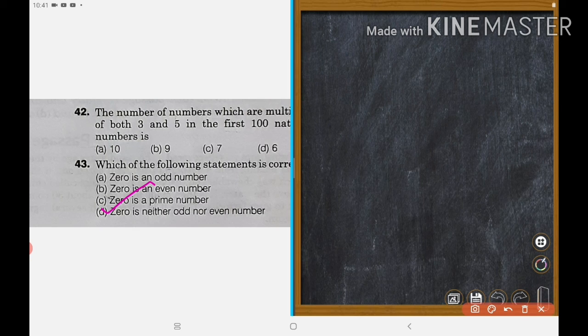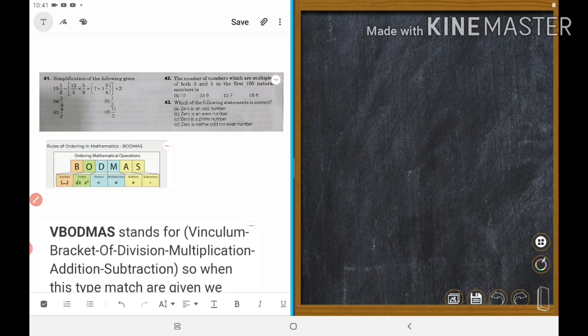Okay, shall we move to the next page? Yes, we shall move. Let's go.